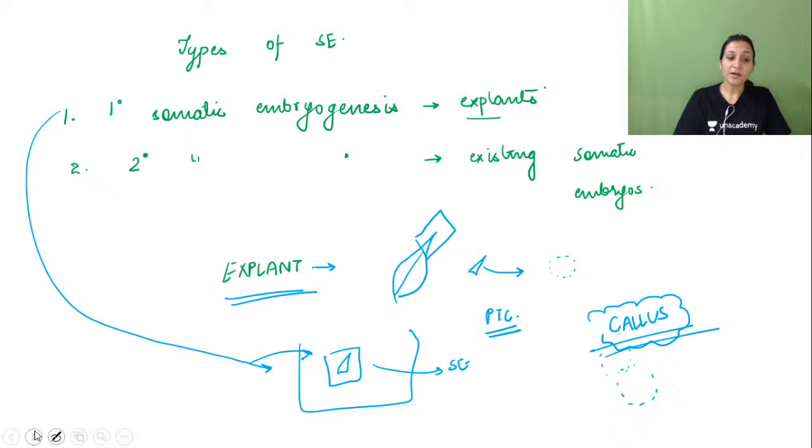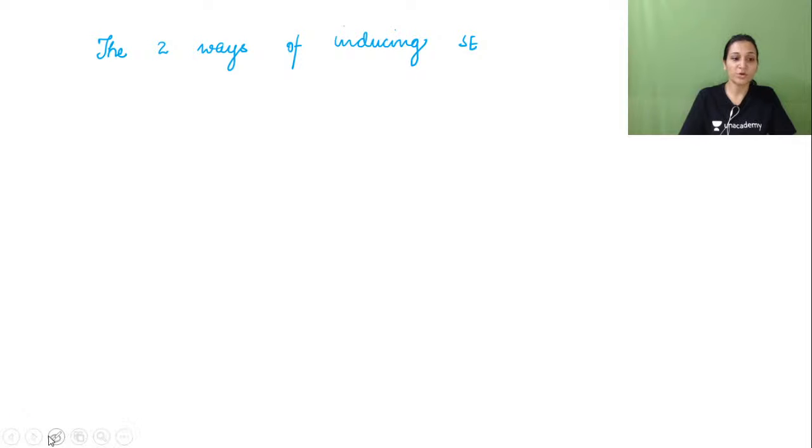Now there are again two ways of inducing somatic embryogenesis, right? What are these two ways? First is direct somatic embryogenesis, and second is indirect.